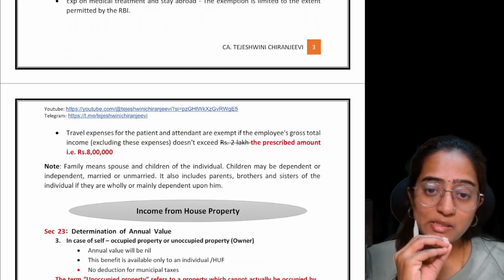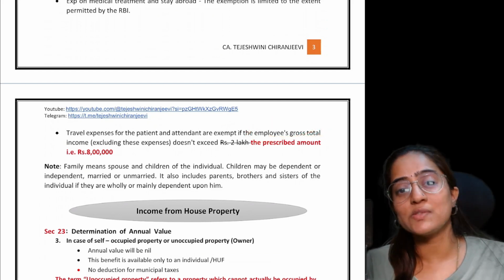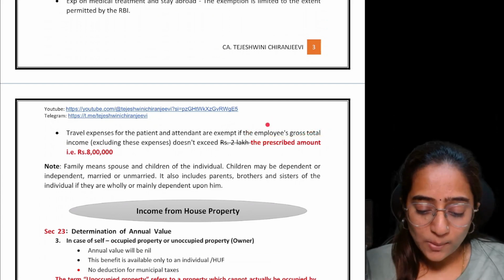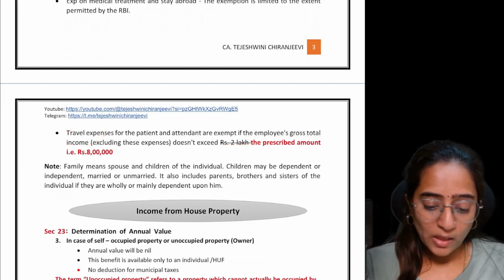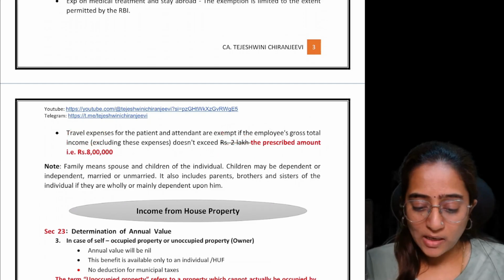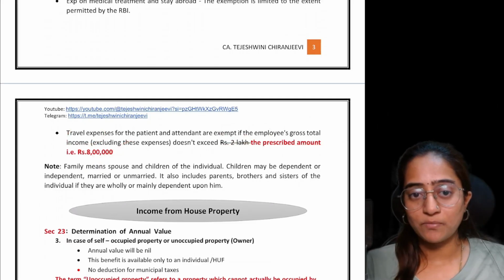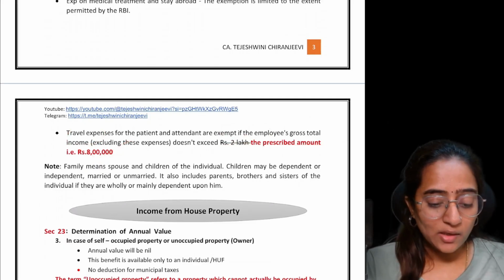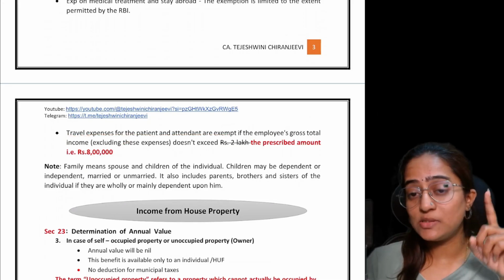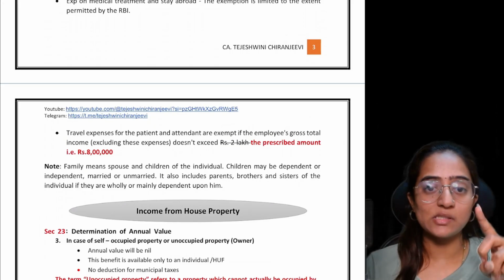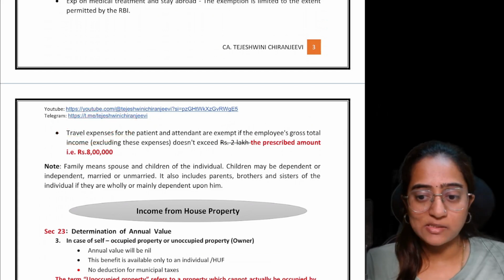If this employee, the fellow for whom the treatment is taken, or whose family member's treatment is taken, if that employee's GTI does not exceed 2 lakh was the point earlier. Now this 2 lakh has been replaced with the prescribed amount, and that prescribed amount as per the rule is 8 lakh. What you need to remember is very simple. Only the travel expenses of the patient and the attendant. We are not speaking about the medical expenses, and we are not speaking about the stay expenses. We are speaking only about the travel expenses.